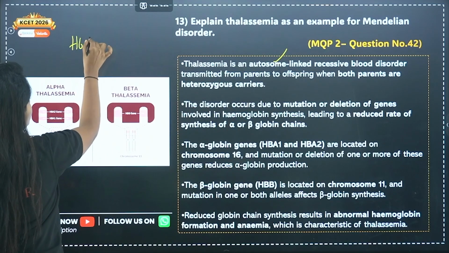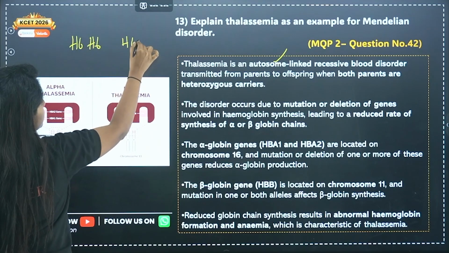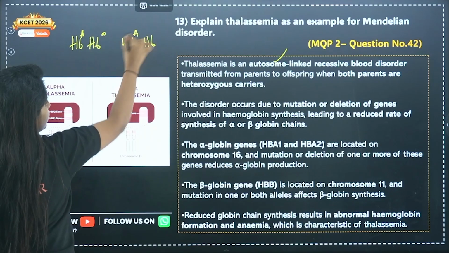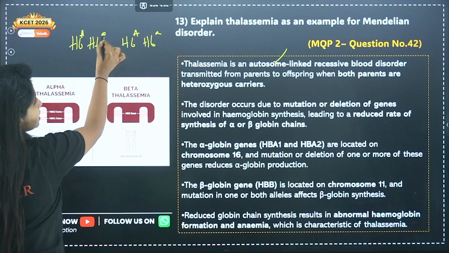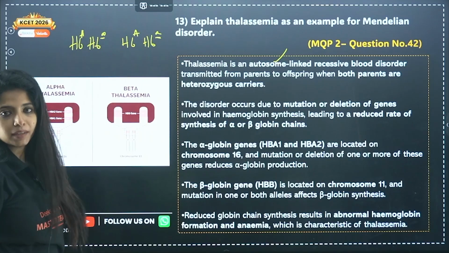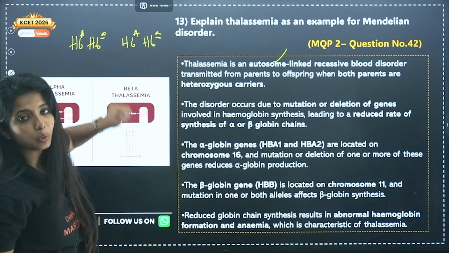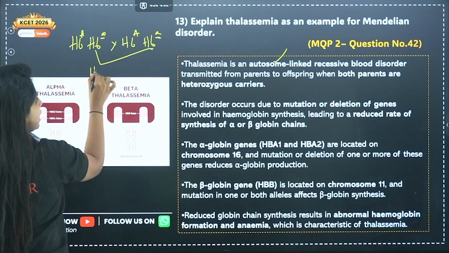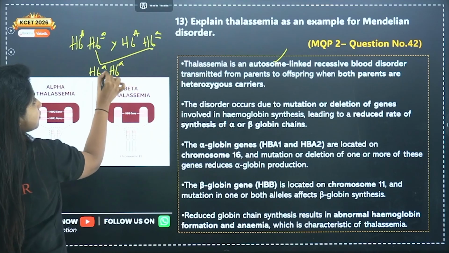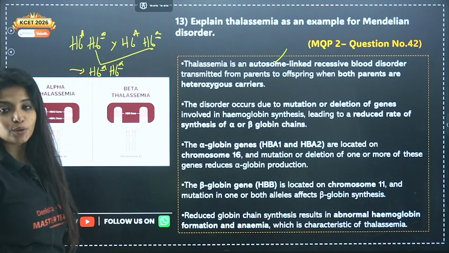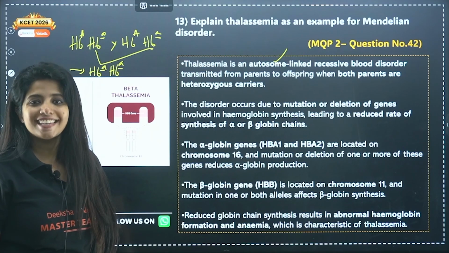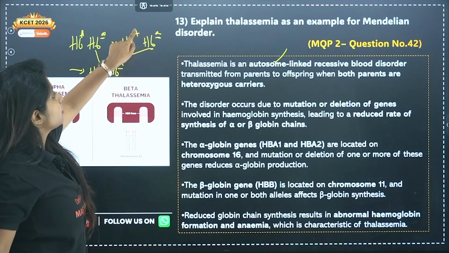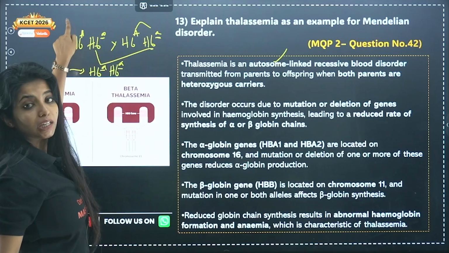So my dear children, for both the parents to be heterozygous carriers, what do you mean by that? That means one allele, suppose it's like this and the other one is like this. Similarly, one is like this, the other one is like this. So this is the recessive allele and this is the dominant allele. They are heterozygous because both the alleles are different over here. Now suppose this and this come together. You get HBA, HBA, both of them small. In this condition, don't you think the person will be having the disease? Yes. But the parents are carriers because only one is the affected allele. The other one is the normal allele. Here also one is affected, the other one is normal.